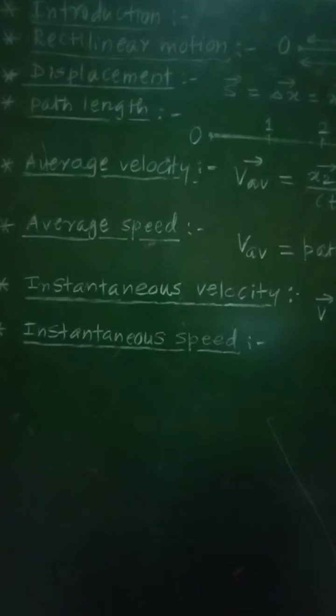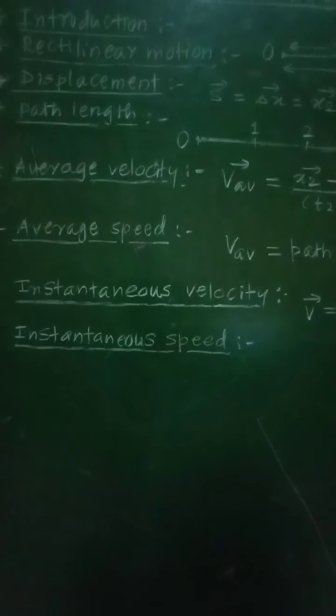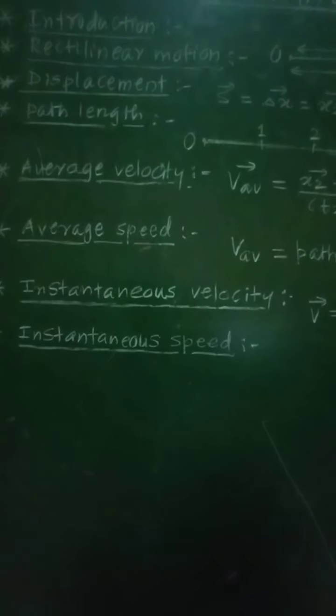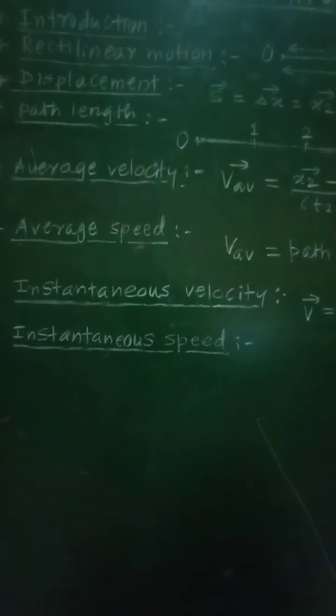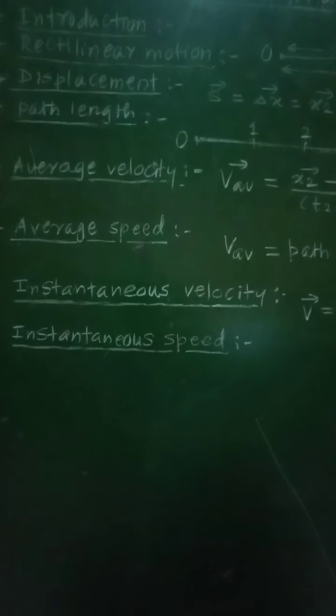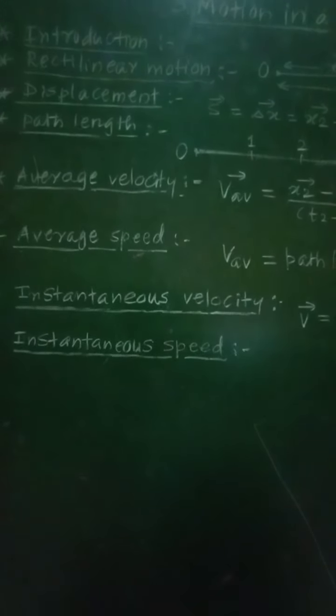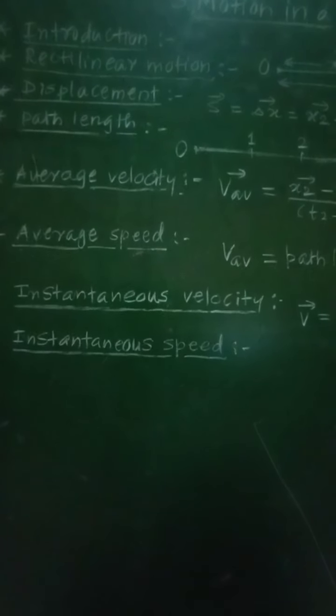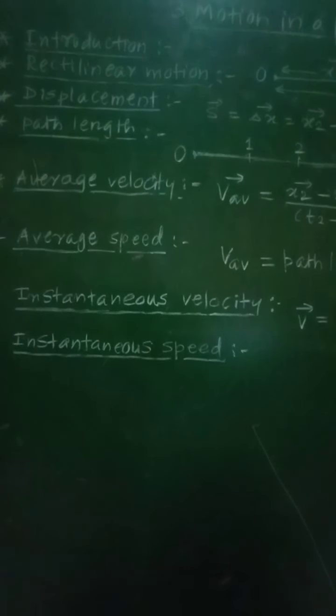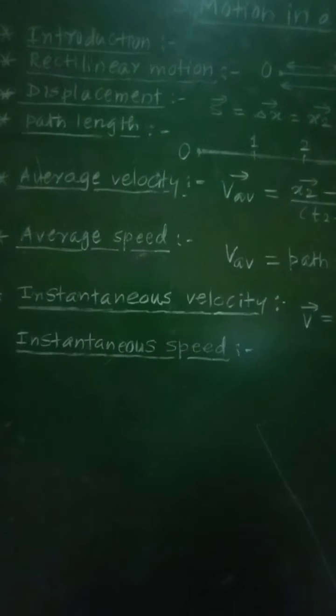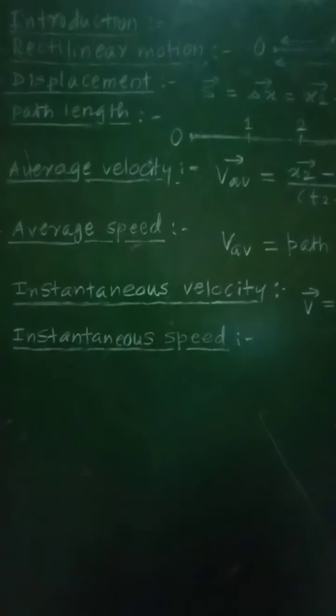It is defined as the limiting value of the average velocity of the object over a small interval of time, when that time interval delta t tends to 0.